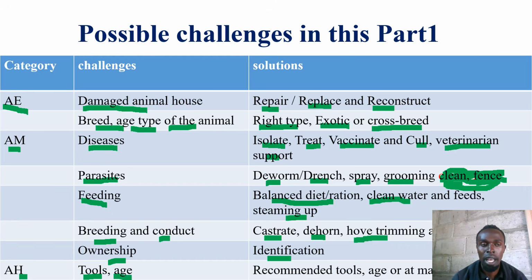Are we using a panga to harvest chicken? Are we using knives to harvest beef? What kind of tool are we employing in harvesting? Then two, at what age are we harvesting our animal respectively? And I said there may be support materials. Support materials may come along here.